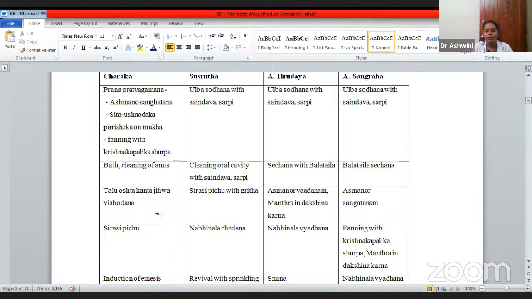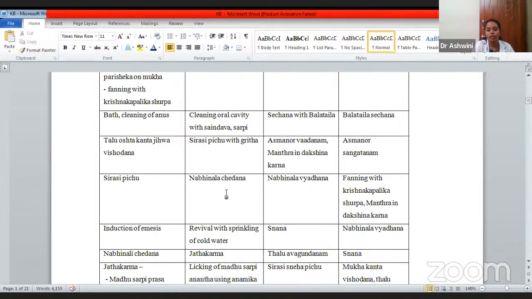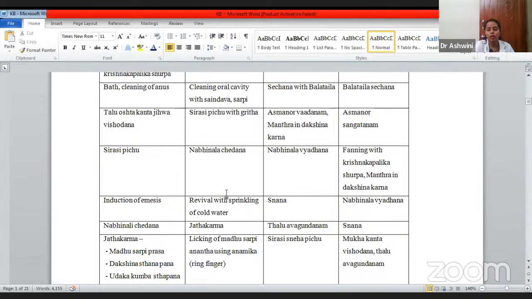Cleaning the oral cavity with Saindava and Sarpi. Then Shirasi Pichu with the Ghrita. He has mentioned how to do Shiro Pichu. Sushruta has particularly mentioned that Ghrita has to be used for the Pichu Dharana. Then Nabi Nala Chedana. Then revival with the sprinkling of cold water. See here you can see the order. There is a change in the order. Sprinkling of the water was told in the Prana Pratyagamana first by Charaka, but